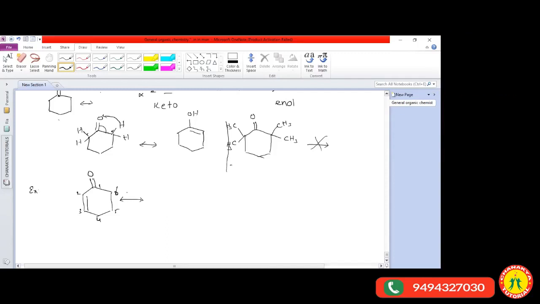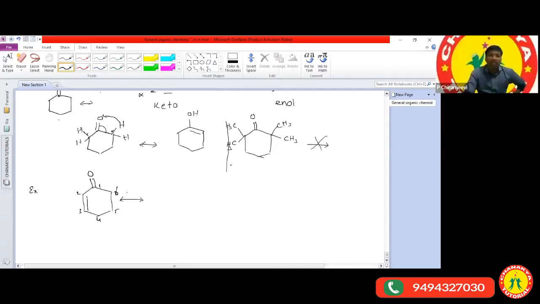Sir, is it the sixth carbon? Very good, Aditi. So the sixth carbon exhibits tautomerism. If the second carbon were involved in tautomerism, you would get two double bonds side by side, which become unstable.